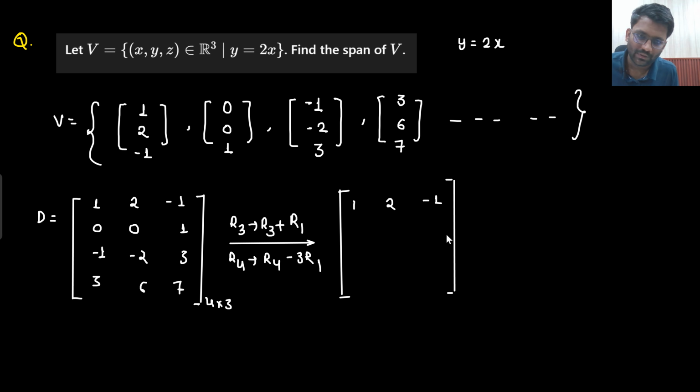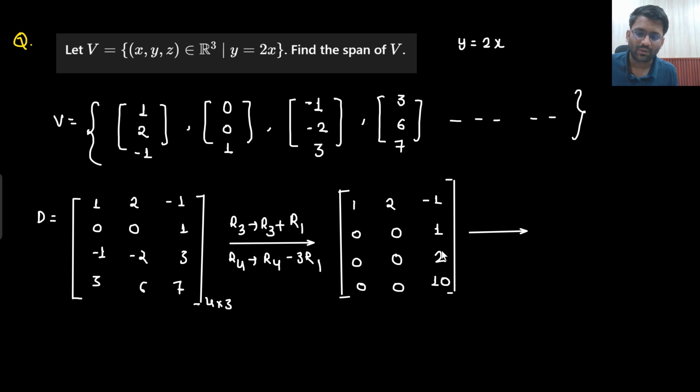-1, 2, -1. Let's keep this as 0, 0, 1. And here I am simply adding 0, 0, 2, and then subtracting thrice. So 0, 0, and this will become 10. Right? Now next, what will I do?